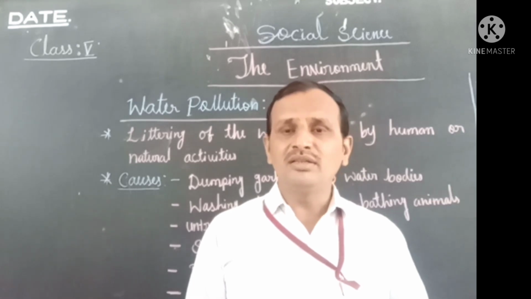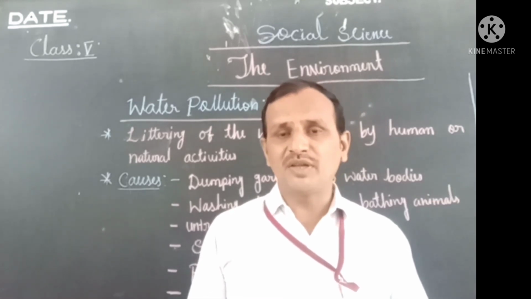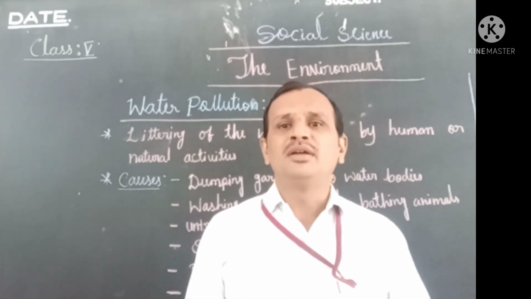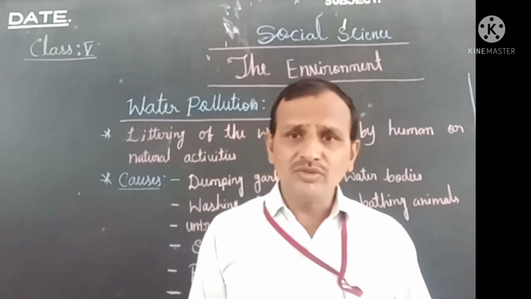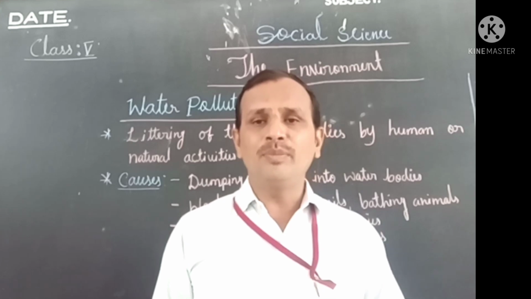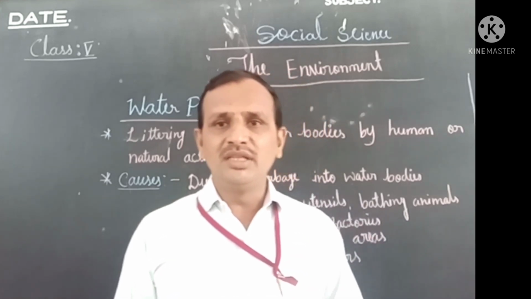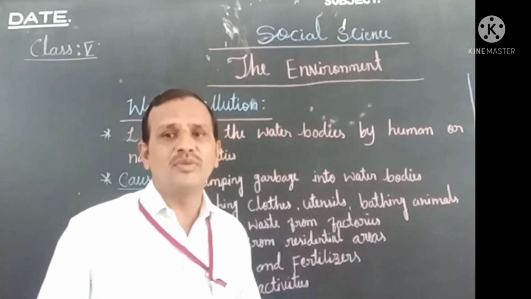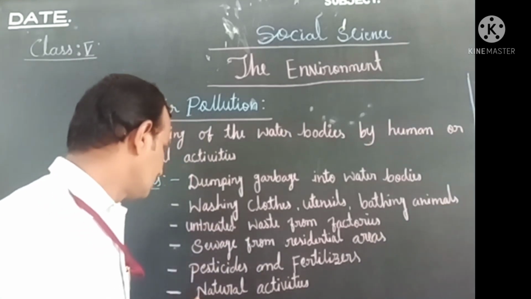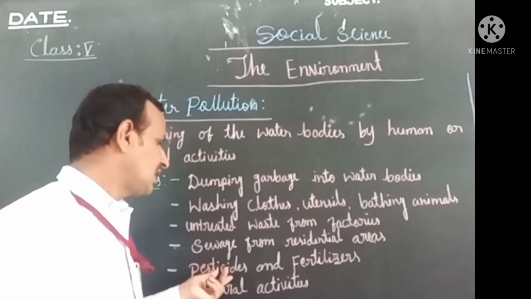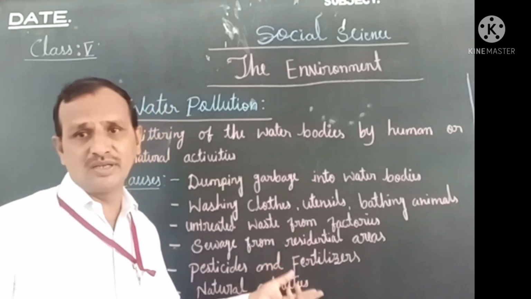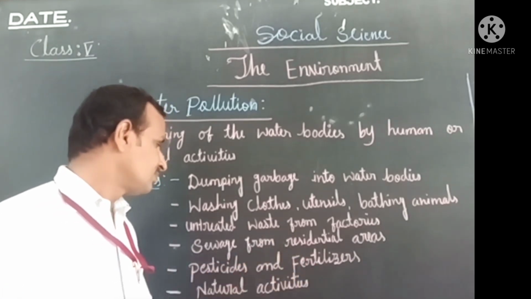After rainfall, the fertilizer is also washed away and joins the river or pond. So in this way the water is polluted, by farmers spreading pesticides and fertilizers. This is one of the causes.